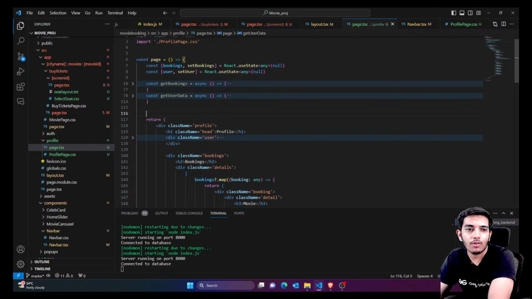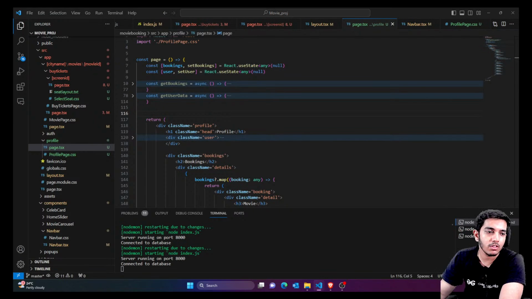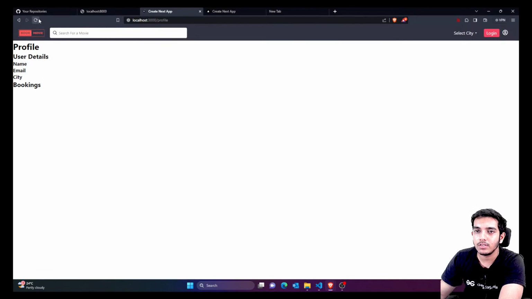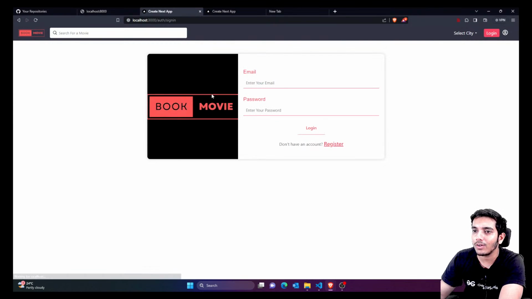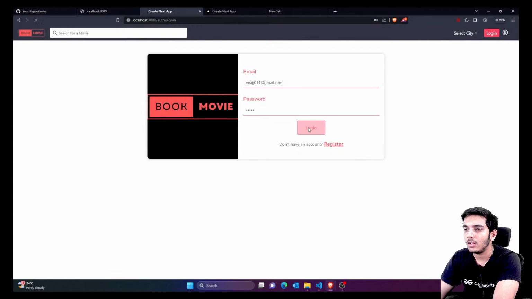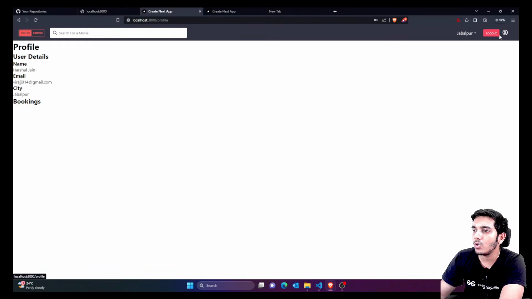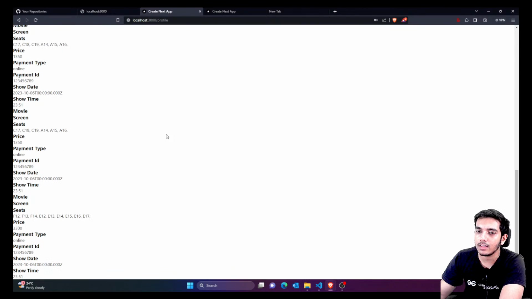So again, in the use effect I would just call these functions, that is, whenever this page loads, just call this function. Okay, that's it. So now if I just reload, I think I have to log in also. So let's write this H123. And you can add check login everywhere, similar to homepage. We have added check login to homepage. Similarly, you can add it everywhere using the same logic. So now, first of all, go to our profile. You can see we are getting the data.